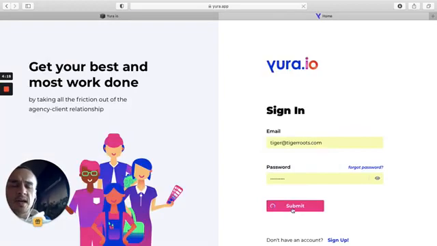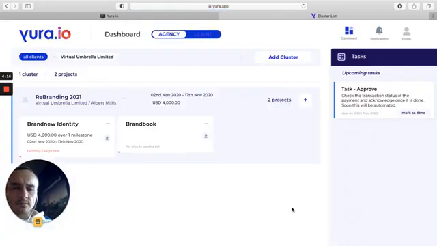So I'm going to log in. And here we'll immediately land into the dashboard. The hierarchy is this: I can manage my clients, I can manage my clusters and projects. Clusters are basically clubbing together projects. As you can see in this example, it says rebranding 2021. If I would do this for a client, then I could have multiple projects sitting under that umbrella name.